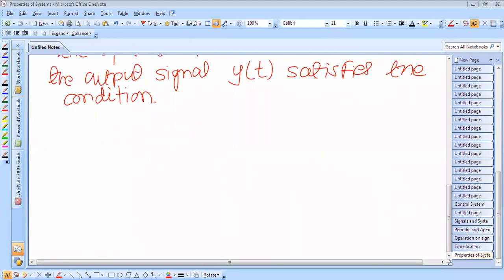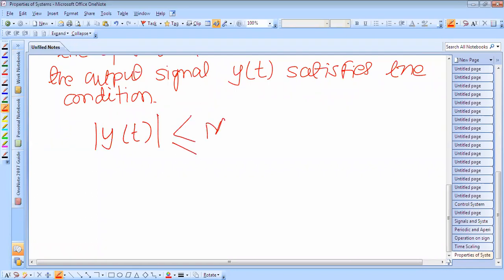The operator H is bounded input, bounded output stable if the output signal y of t satisfies the condition, that is, the modulus of y of t is less than or equal to M_y, which is less than infinity, for all t. Okay, this is the condition.